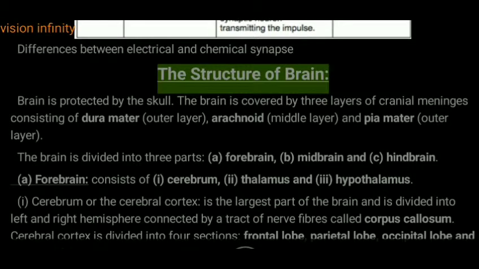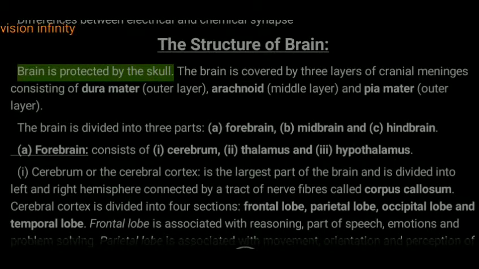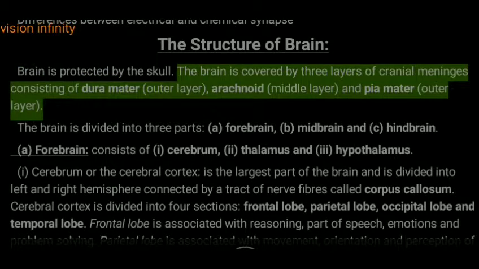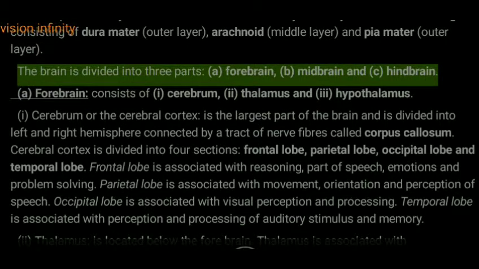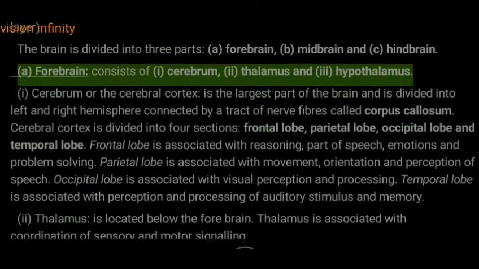The structure of the brain. The brain is protected by the skull. The brain is covered by three layers of cranial meninges consisting of the dura mater outer layer, the arachnoid middle layer, and the pia mater inner layer. The brain is divided into three parts: (A) forebrain, (B) midbrain and (C) hindbrain. The forebrain consists of (i) cerebrum, (ii) thalamus and (iii) hypothalamus.